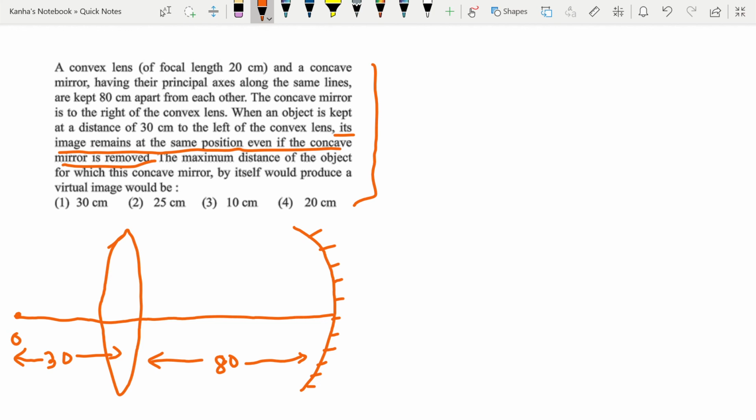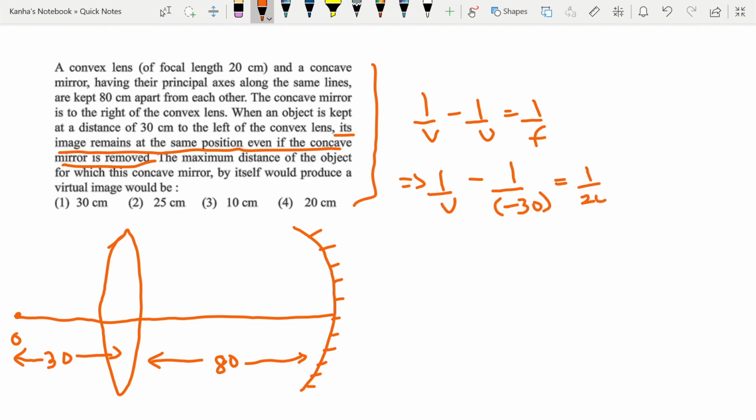So let's first of all, for the lens, use the lens formula to find where the image would be. So 1 by V minus 1 by U is equal to 1 by F. This gives me 1 by V minus 1 by minus 30 is equal to 1 by 20. This gives me that V is equal to plus 60 centimeter.